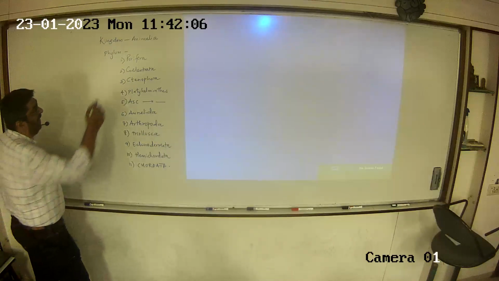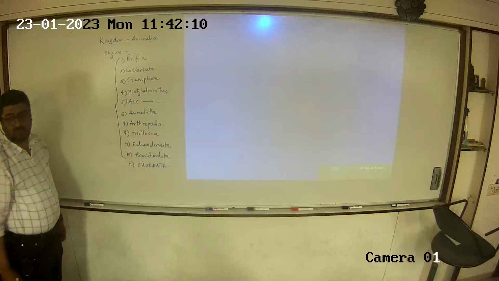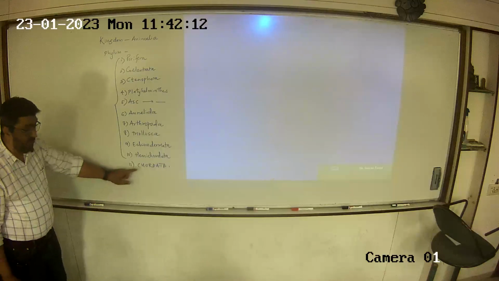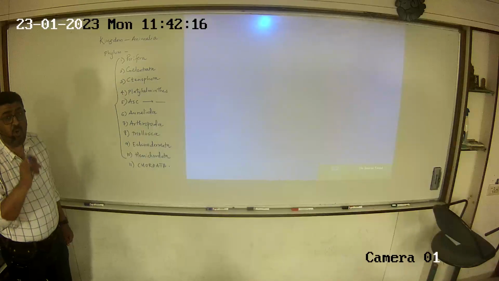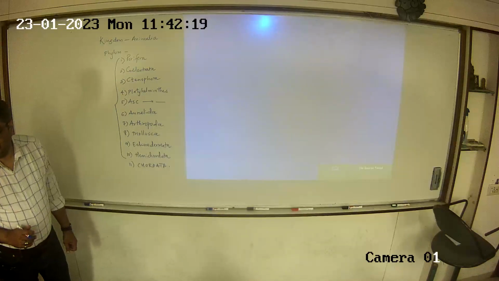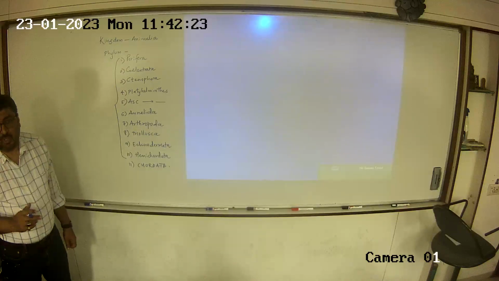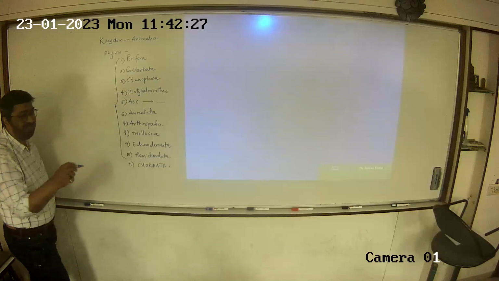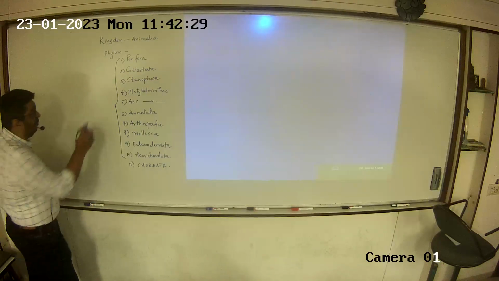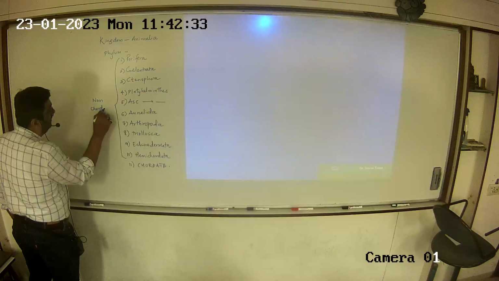So what we find is these 10 groups are different from the 11th group in terms of a structure called notochord. In these first 10 groups notochord is absent. So we call these non-chordates.